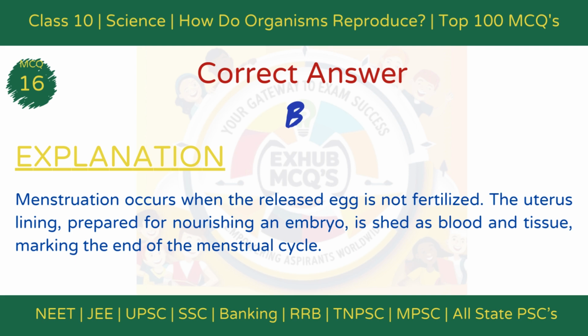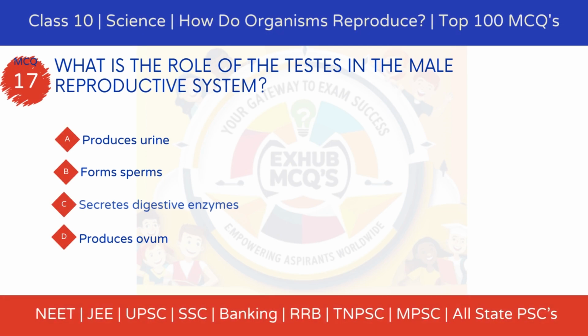What is the role of the testes in the male reproductive system? Option A, produces urine. Option B, forms sperms. Option C, secretes digestive enzymes. Option D, produces ovum.